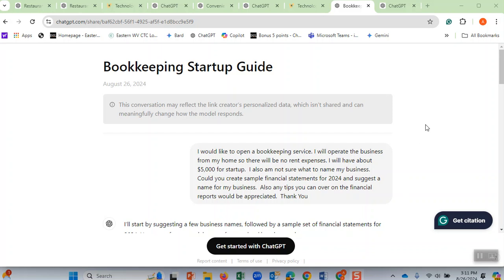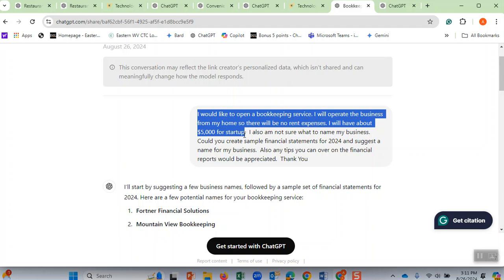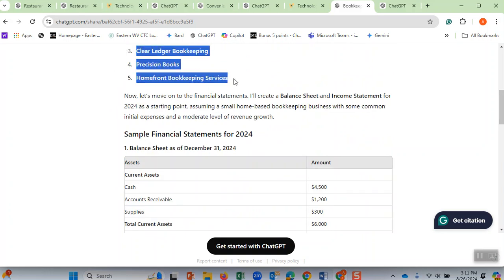Hello, all. This is about a financial statement for another business that we are going to talk about. Let's say we want to start our own bookkeeping business, and we want $5,000 to start. ChatGPT is recommending we ask ChatGPT to give us some suggestions. What should we call this bookkeeping business? It's giving us some good names.